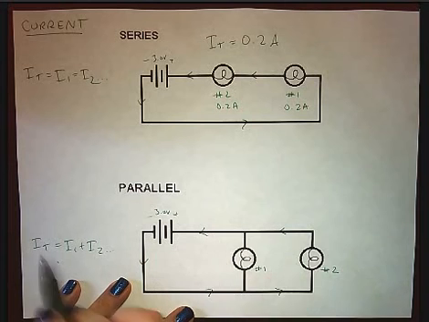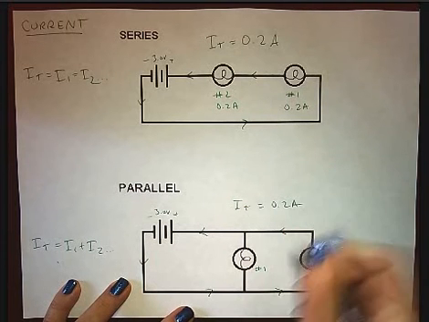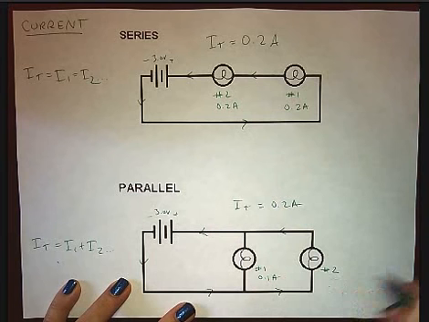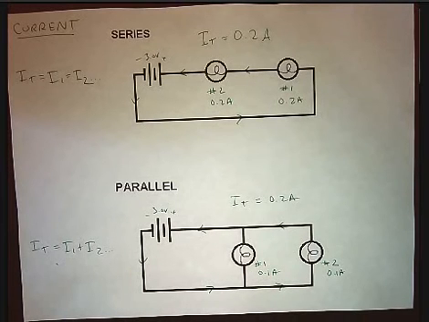So that's when the amps get split up. So here is 0.1 amps, sorry, and this one is 0.1 amps. Okay, so I hope that helps understand current and voltage.